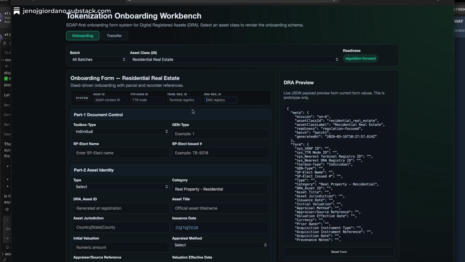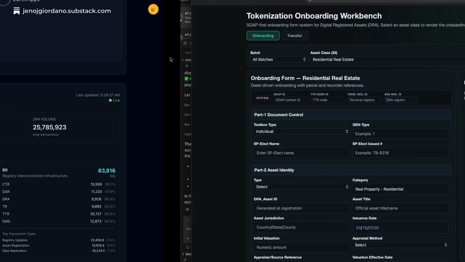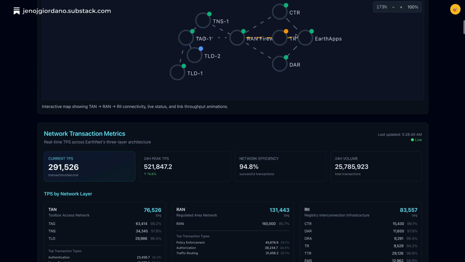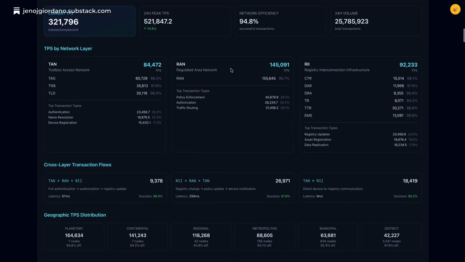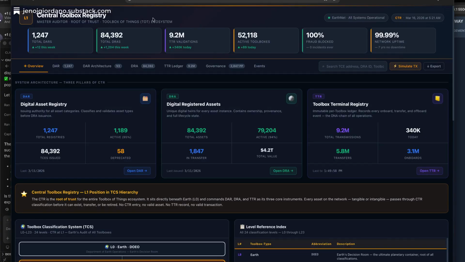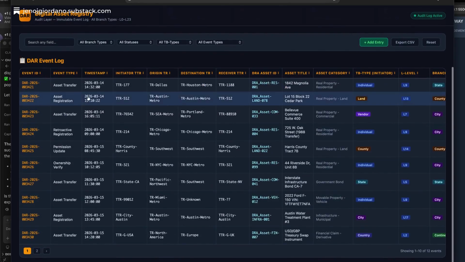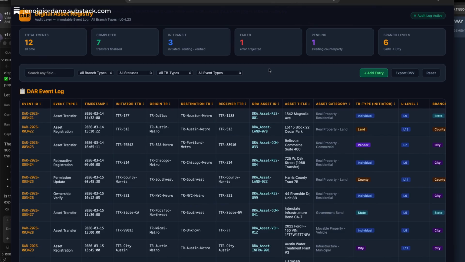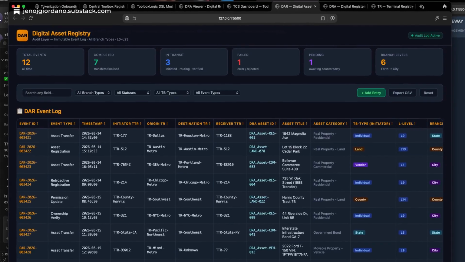And then anytime that digital registered asset is moving around in the ecosystem, it's being tracked through the registry. So this is the digital asset registry. Think of this like the central bank of data transfers, right? So if this digital asset exists, we're going to audit that in real time, okay?